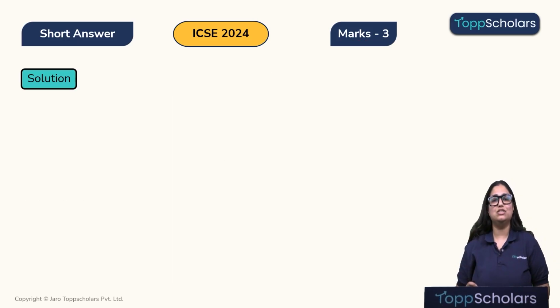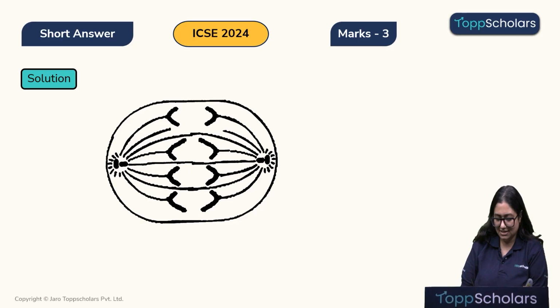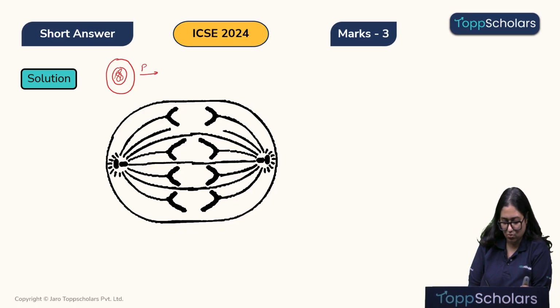Children, so now let's look at the solution. Now, we will quickly draw the diagram of how a cell looks during its division, starting from the prophase, which will help us come to our answer very quickly. So, now let's take this as a normal cell. Okay, this was a cell which has decided to undergo cell division. We know that it has a nucleus and in the nucleus, it has the DNA. Now, children, during the prophase, what will happen?